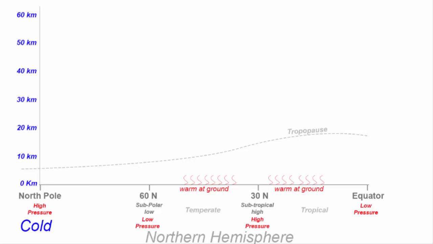Subtropical region is a transition zone from tropical region to temperate region. And then in between 50 degree and 70 degree north and south latitude, you will find the subpolar region, which is a low pressure belt. Subpolar region is a transition zone from the temperate to polar region. Let's begin from the equatorial region.